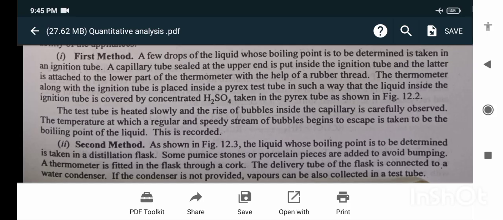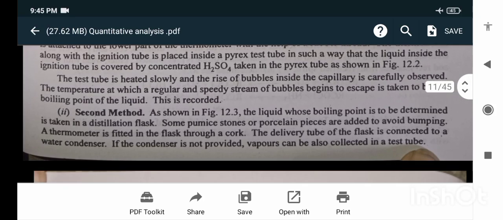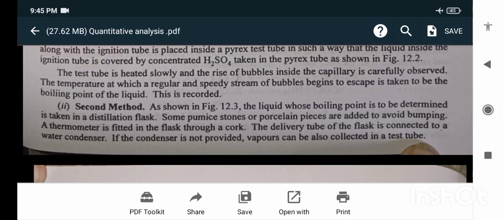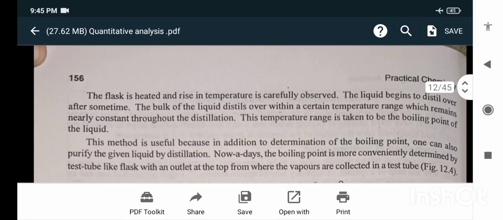Second method. For this, the liquid whose boiling point is to be determined is taken in a distillation flask. Some pumice stones or porcelain pieces are added to avoid bumping. A thermometer is fitted in the flask through a cork. The delivery tube of the flask is connected to a water condenser. If a condenser is not provided, vapors can also be collected in a test tube.